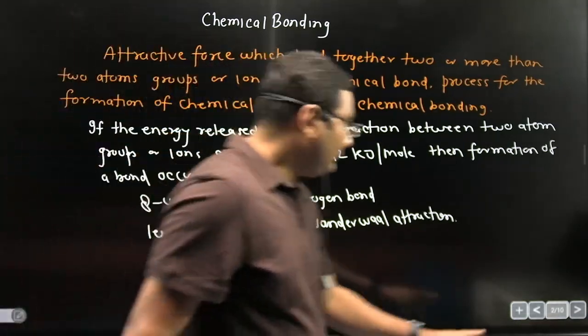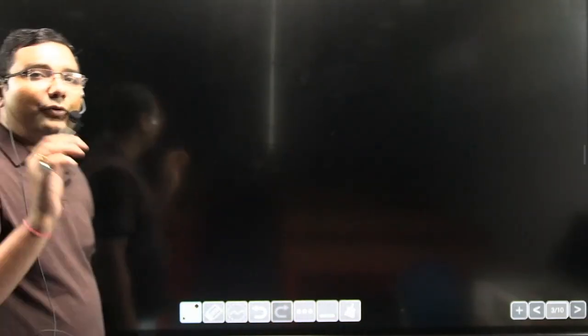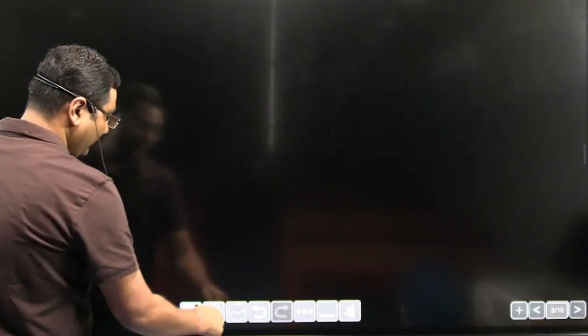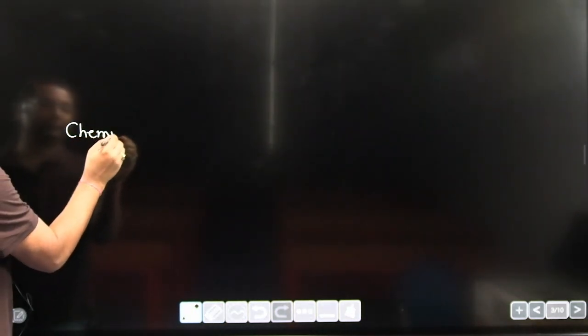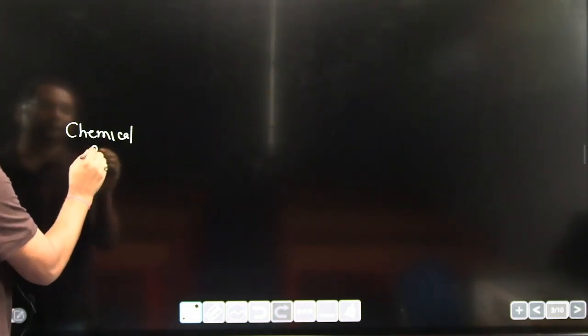Now, as I have told earlier, chemical bonding is a process of stabilization. So what are the ways to form a chemical bond? Just see here. A chemical bond can be formed by two different methods.